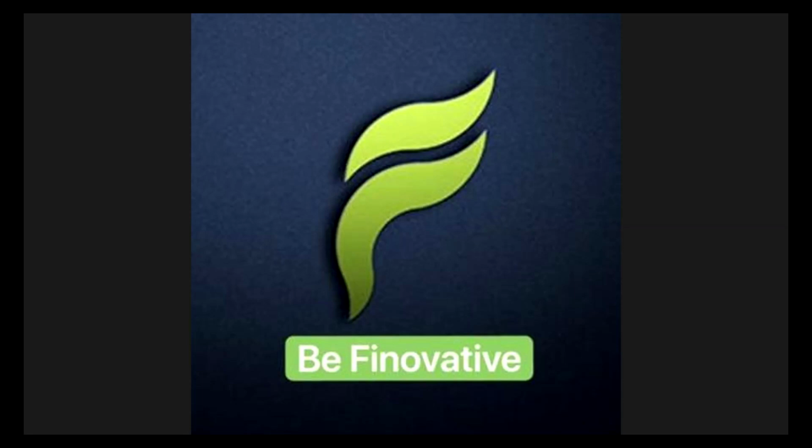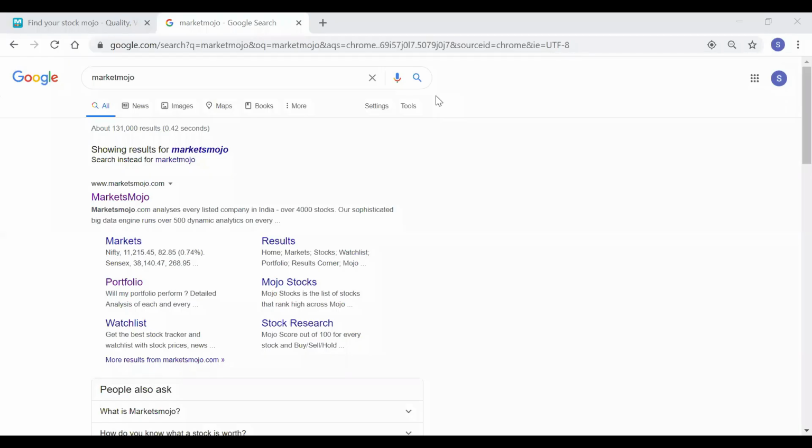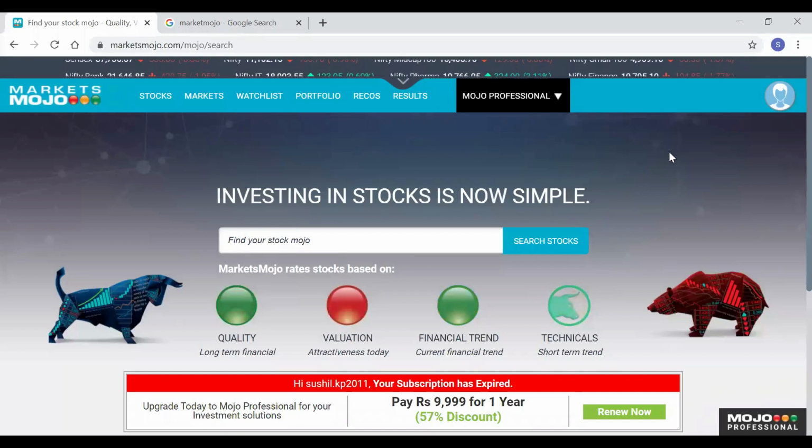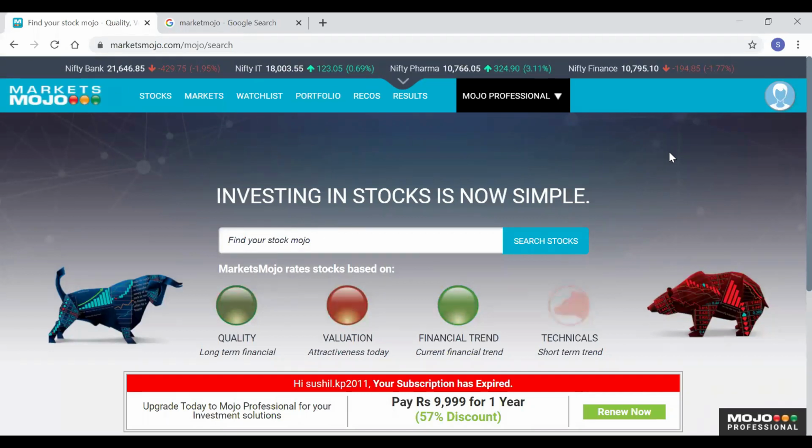So how do we get this research report for free over the internet? Let us see how to download this document. This is the website that you need to go to. It's Market Mojo. When you go into Market Mojo, you need to log in with your email ID. You don't have to take any subscription. You can register for free, and when you register, you reach this homepage.